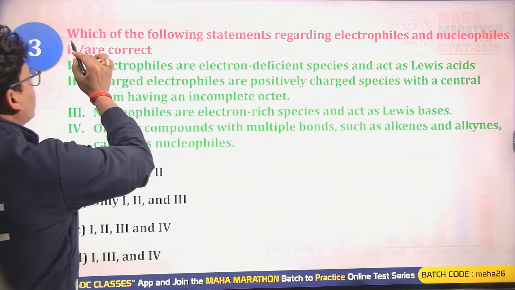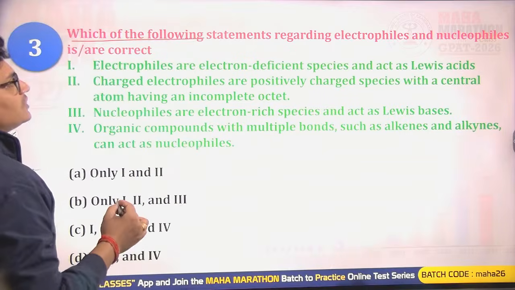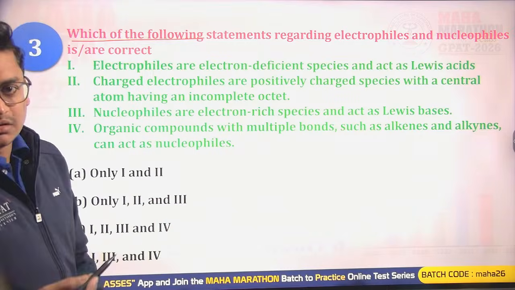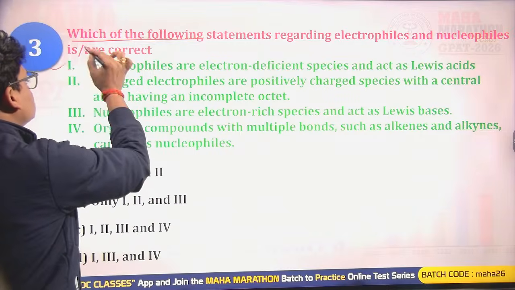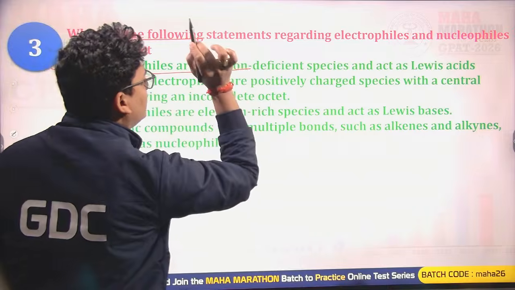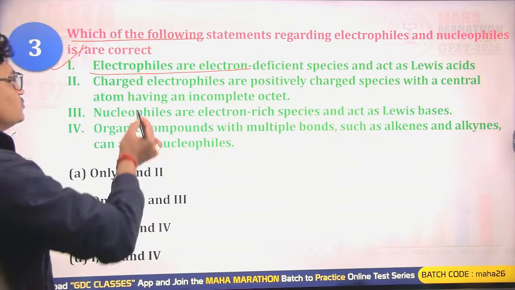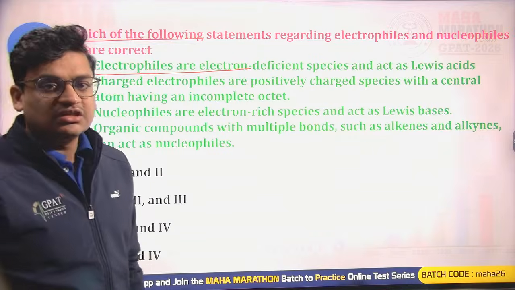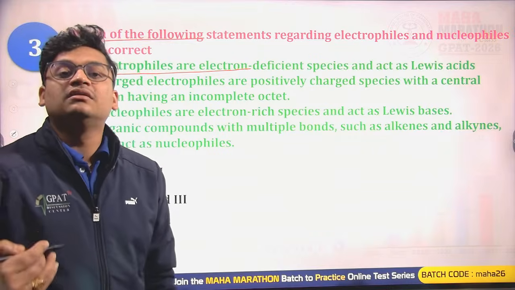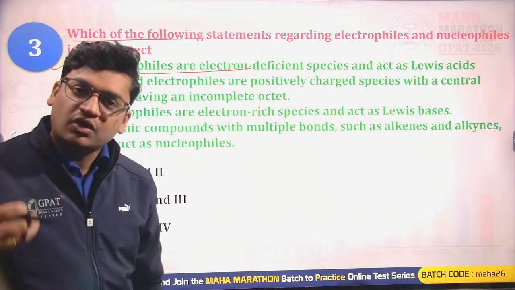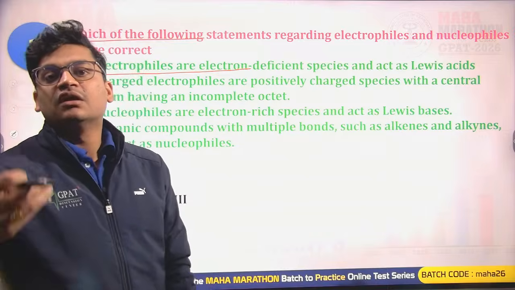Moving ahead, we have a statement based question. Which of the following statements regarding the electrophiles and the nucleophiles are correct? The first statement: electrophiles are electron deficient species and act as a Lewis acid. Yes, they have a higher tendency to accept the electron pair. They are electron deficient centers, so that's why they are termed electrophiles.